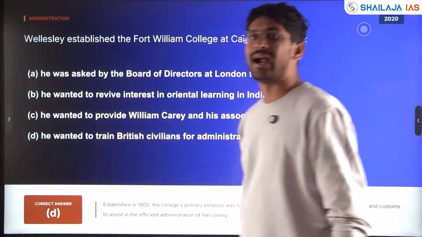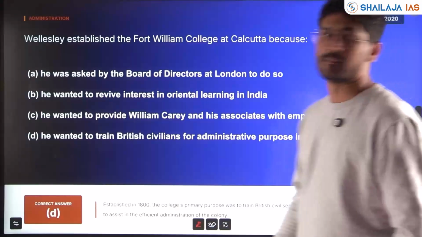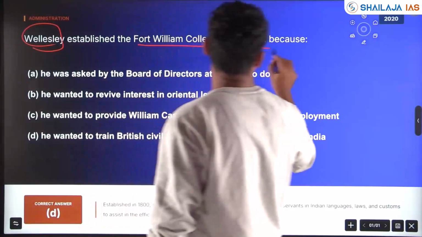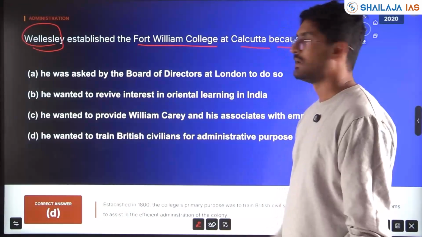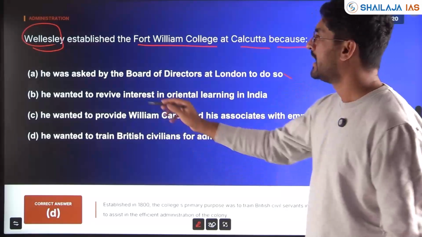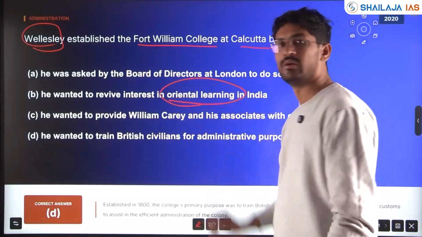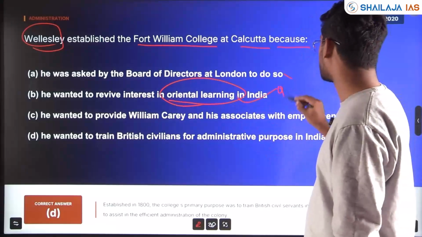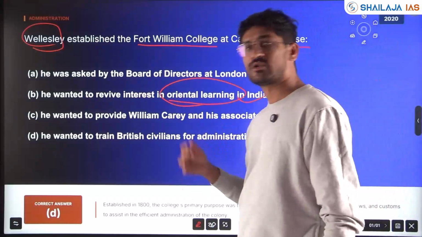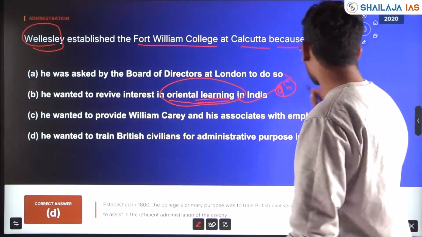This was administration again. British administration was asked in 2020. Wellesley established the Fort William College at Calcutta because he was asked by the Board of Directors in London to do so. Very vague. He wanted to revive interest in Oriental learning. On this, a question has been asked. Some British scholars wanted to study Oriental literature, and many archaeologists came.